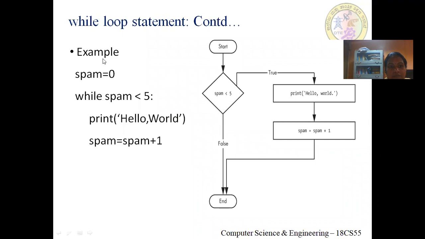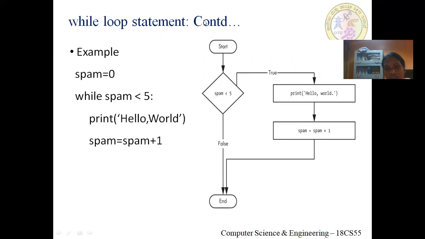Let's take an example. I've taken a variable spam. Spam is equal to 0, while spam is less than 5, colon. So the condition here is spam is less than 5. We have used a comparison operator where spam will be compared with 5 each and every time. If the condition is true, then we'll print hello world and spam will be incremented by 1, and again the execution will be continued.